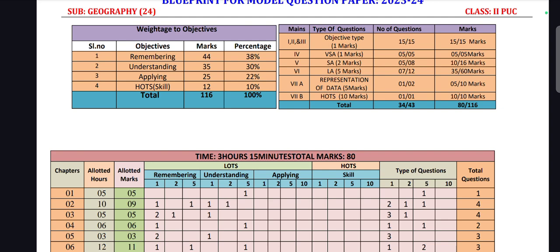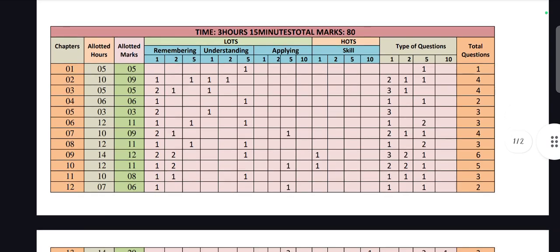As for marks, if you see, they will give 116 marks, the paper will be set for 116 marks, and you have to attend for 80 marks, you have to get 80 marks in that.